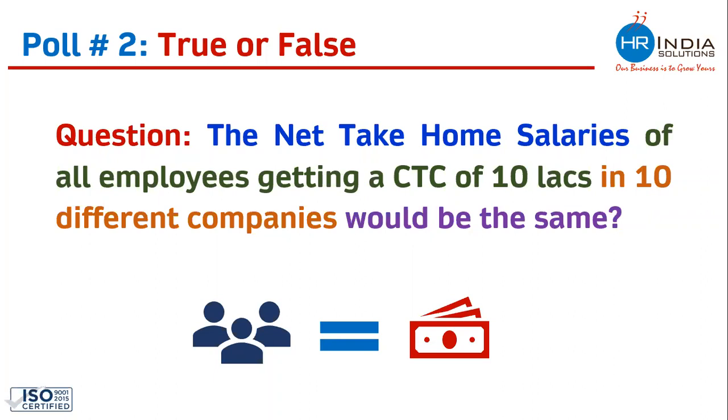Why it would never be same? Because CTC and Excel designing differ from company to company. Every company designs their own way. CTC is designed in their own way. And why is every company designing different CTCs? Because there is no law who is asking us or advising us that CTC should be designed in this particular way. We would be seeing in the coming slide as well.